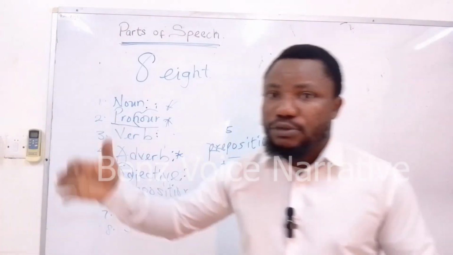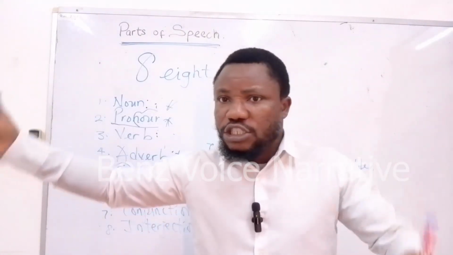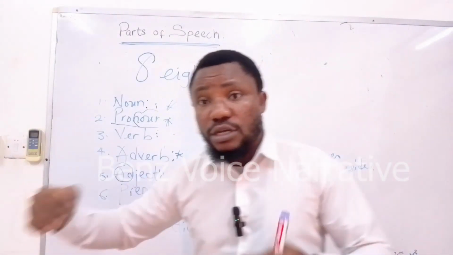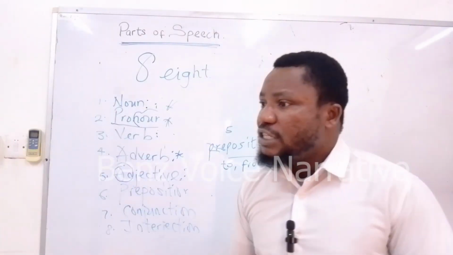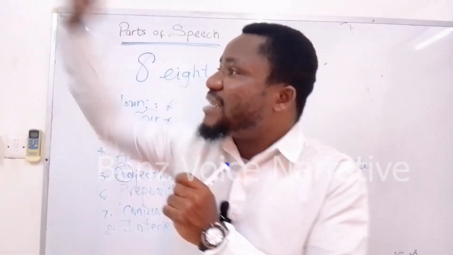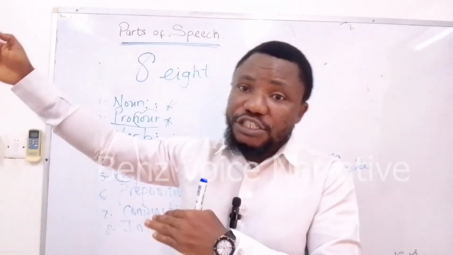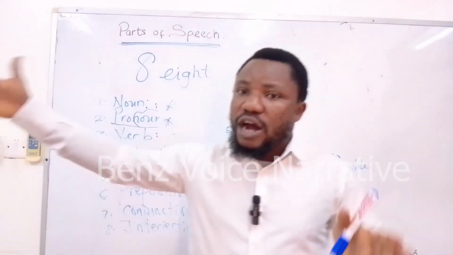For example, she is going to the house. What's the relationship, the position of the she, the girl, and the house? What's the relationship between she and the house? The relationship is directional. It's pointing that the girl is going to. She's heading to. It shows direction. That's what prepositions do. Prepositions show position, relationship between items.